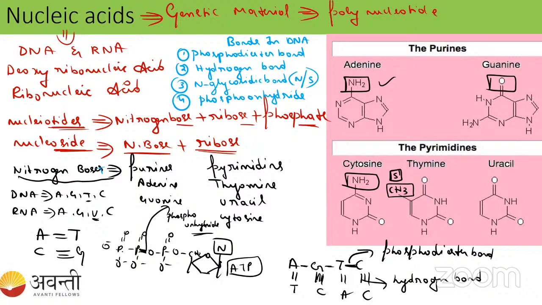This bond between the sugar and the nitrogen base we will call the glycosidic bond, right? So this is what I have told you now. And this bond, from here to the other nucleotide, we will call the phosphodiester bond. Fine. Did you understand these things? Nucleic acid?